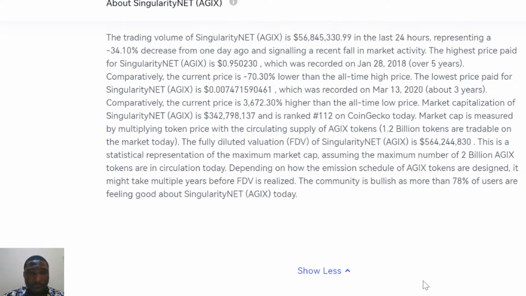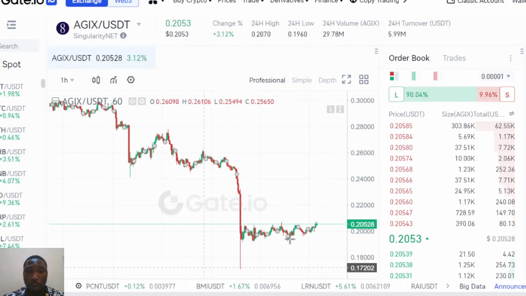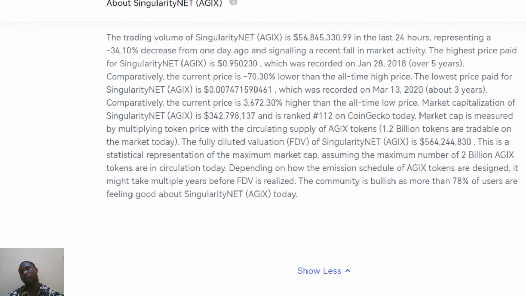The highest price this token has gone to is around 0.9, and right now it's at 0.2. The highest it has gone to in the market space is around 0.9.